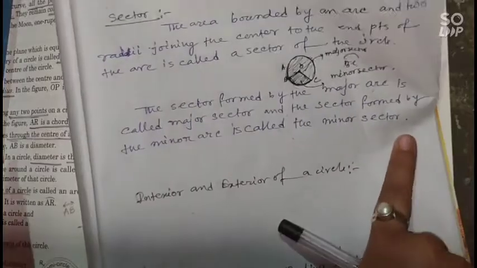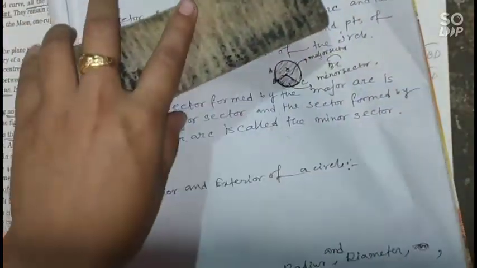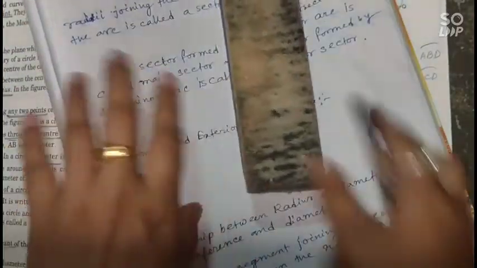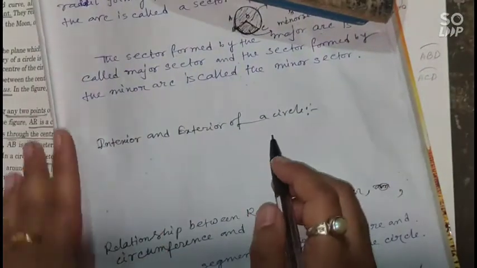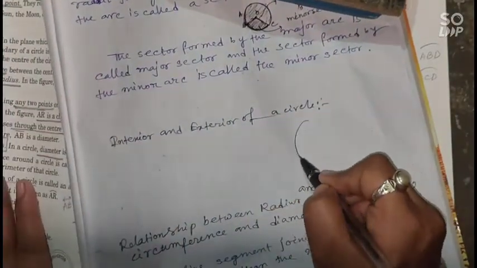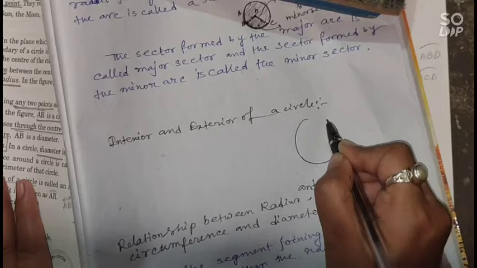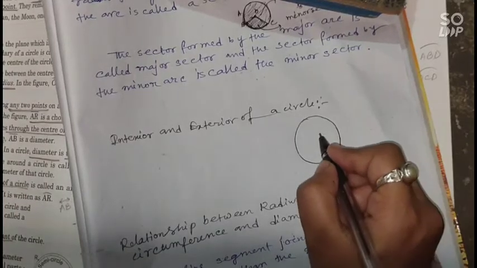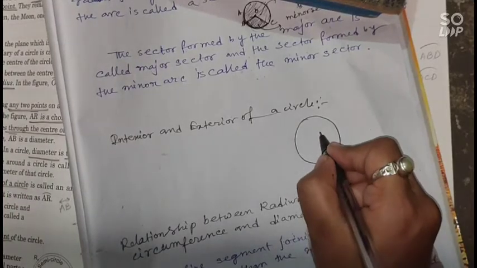Okay, now we will learn about the interior and exterior of a circle.